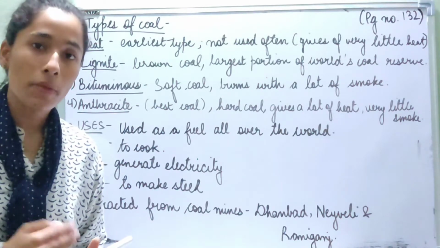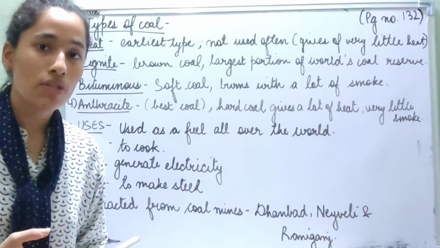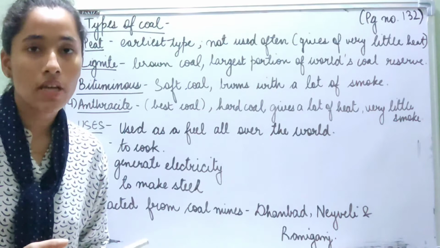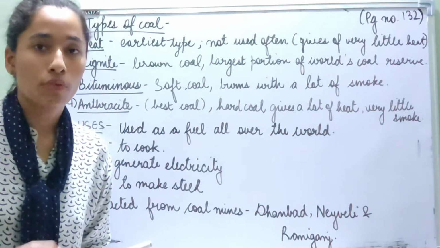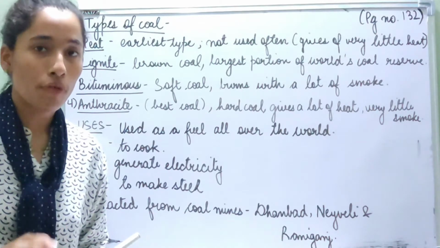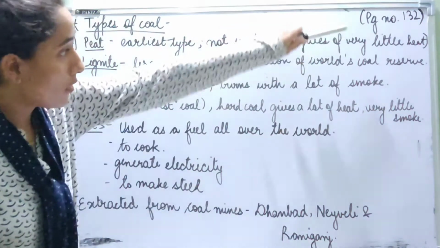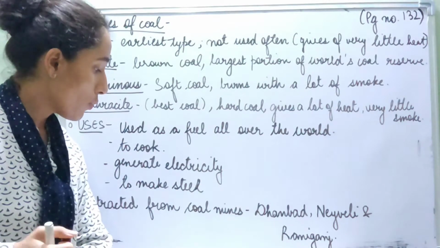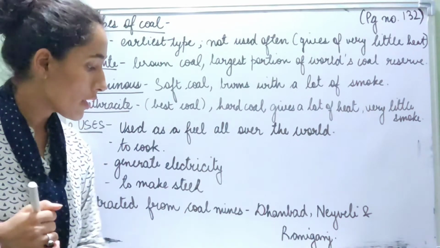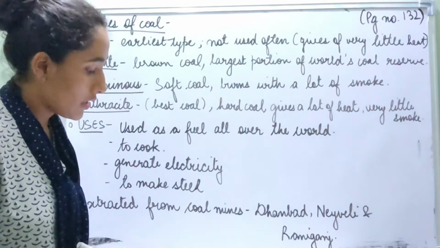Then we learned about non-metallic minerals, and coal and petroleum are the major non-metallic minerals that are used, and we learned a little bit about coal and how it is formed. So today we are going to learn about types of coals and its uses. So open your books on page number 132 so we can learn about types of coals, and be ready with your pencils to mark important things.